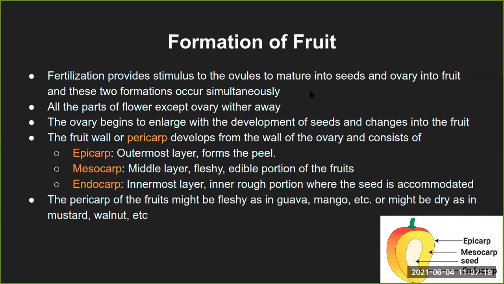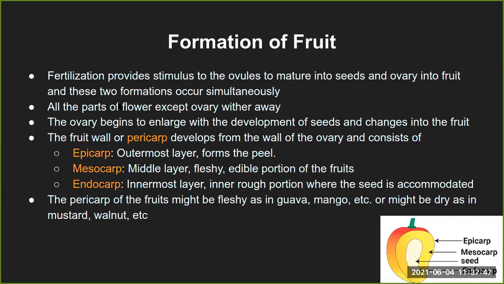Once fertilization has happened, both of these processes, that is seed formation and fruit formation, happen simultaneously, because obviously the part where the seeds are forming is almost at the core of the fruit, and the part where the fruit is forming is almost on the outside, the ovule being in the whole ovary. So obviously they can form simultaneously.